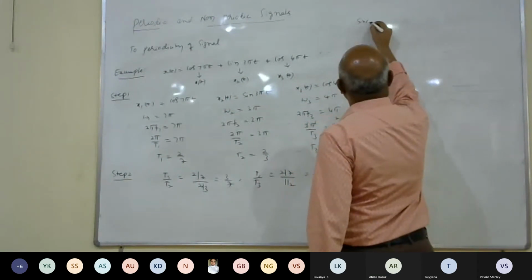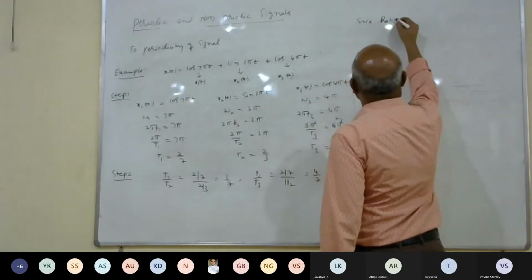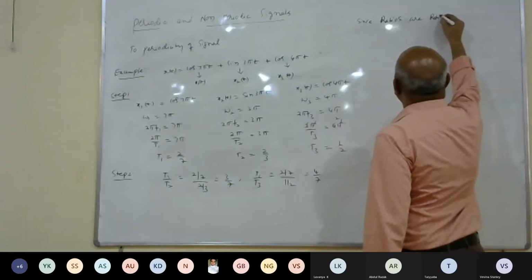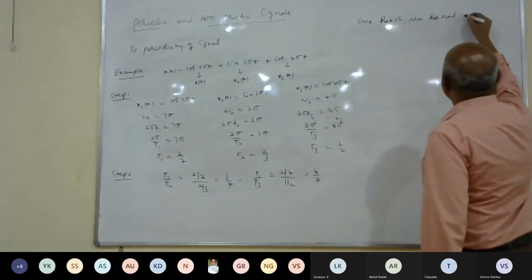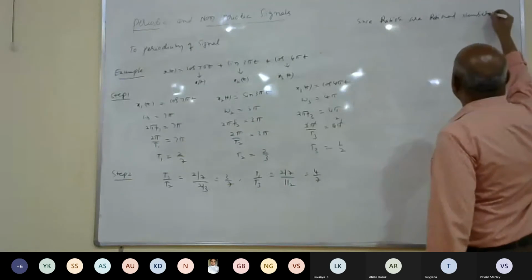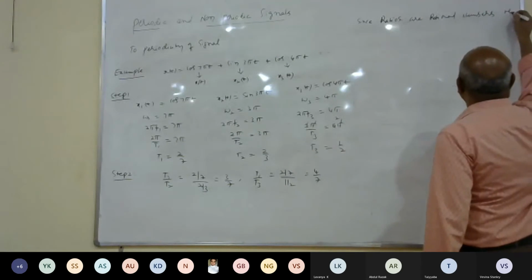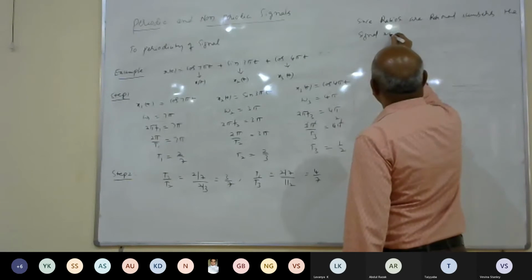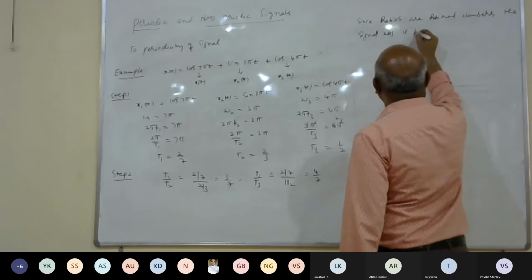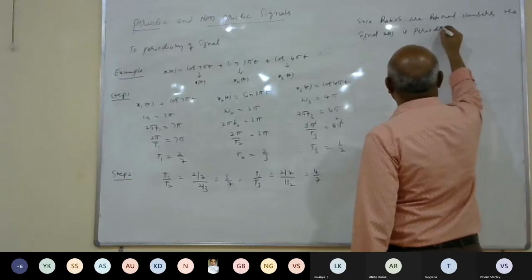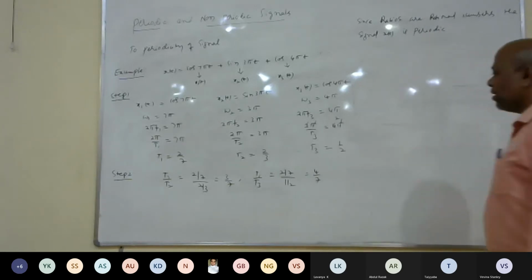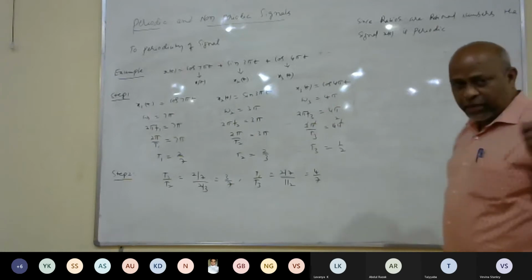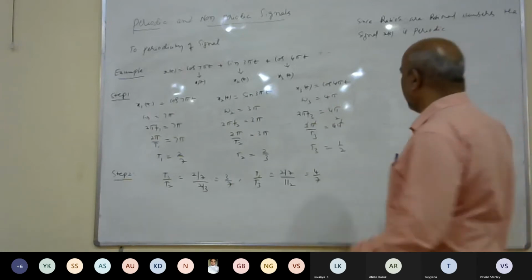Since ratios are rational numbers, the signal x of t is periodic. If it is periodic, then you should find out its fundamental period.